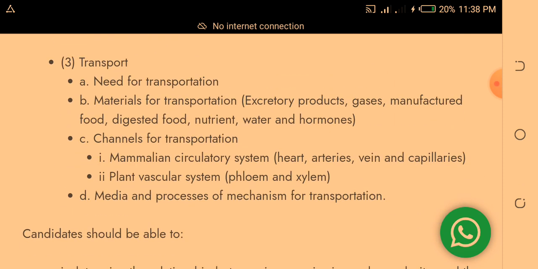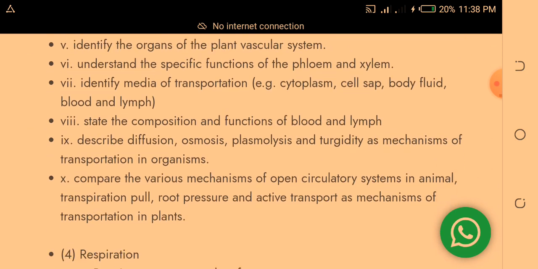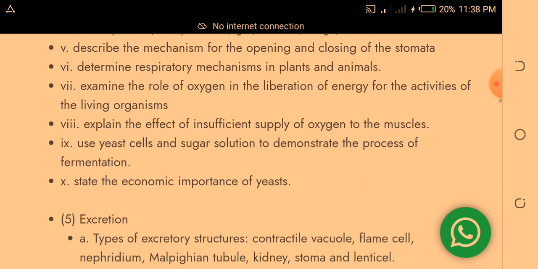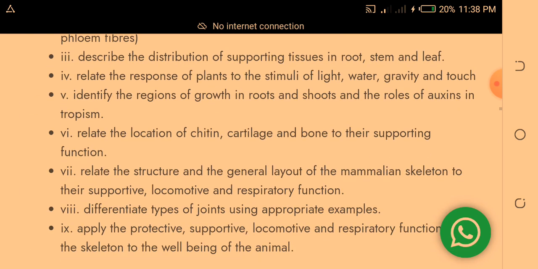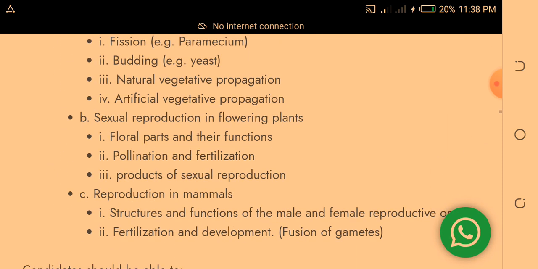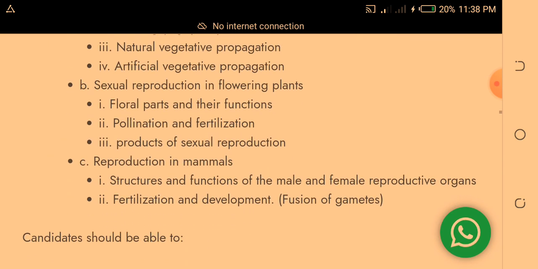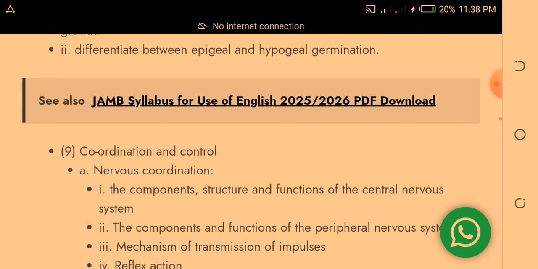Transportation, the need for transport in the body and all the rest. So just keep following me. I've already mentioned these things to you. The next topic, of course, is the reproductive organs. You must pay attention to them. When I send you this material, you'll be able to look at them in depth.